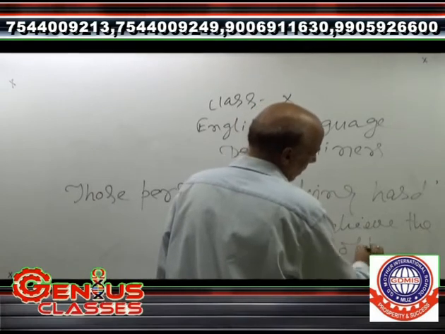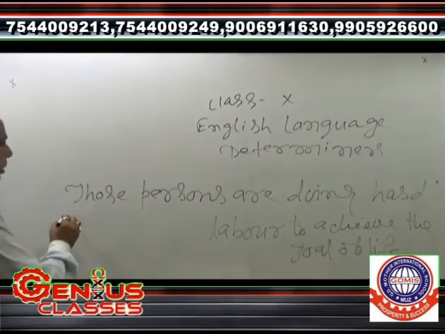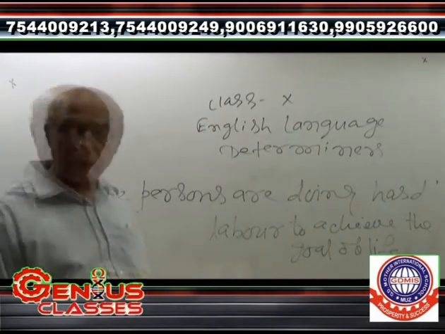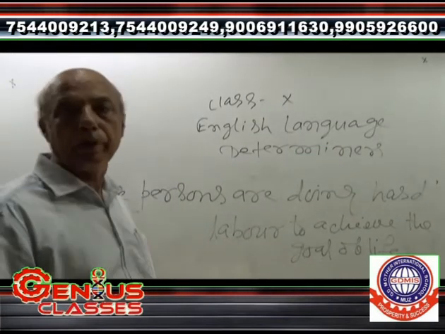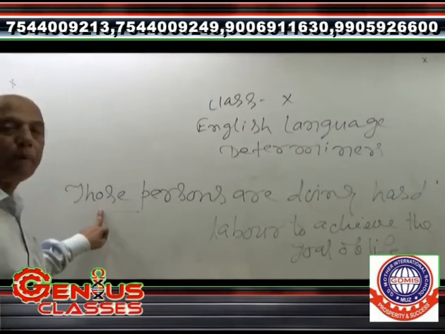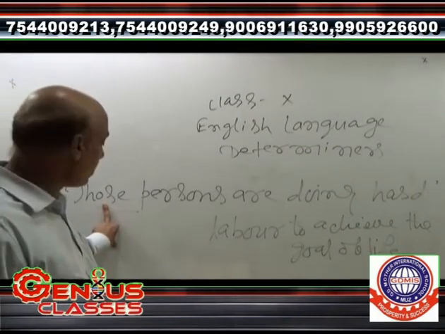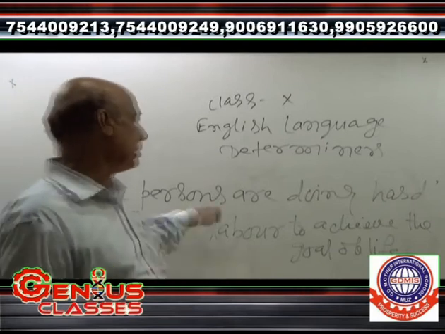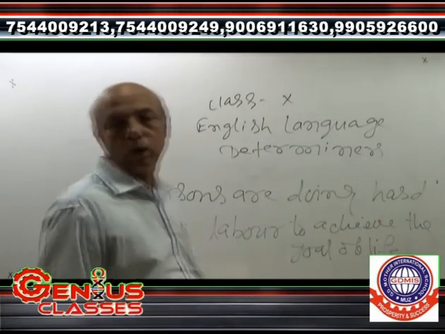It means here those is a word that has been used as a demonstrative determiner. It is one of the parts of the demonstrative determiners, and it has been used in the sentence, those persons are doing hard labor to achieve the goal of life.